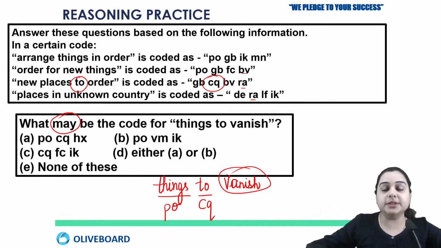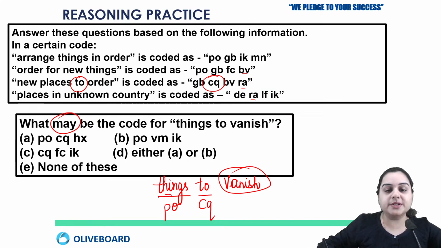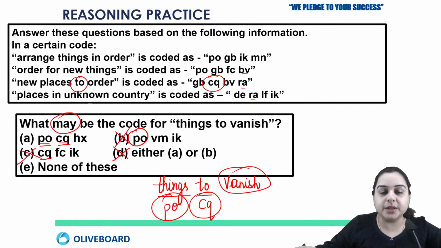Actually, here the thing is that vanish is a new word. So the code for this new word should be a new code, right? So how are we going to solve this? First we need to check in which option we have PO and CQ. PO and CQ is given in option number A. In option B, it is just PO, which is wrong. In option C, it is just CQ, which is again wrong. So option D is also wrong, because if B is wrong, then your answer cannot be either A or B. So we are just left with option number A and none of these.